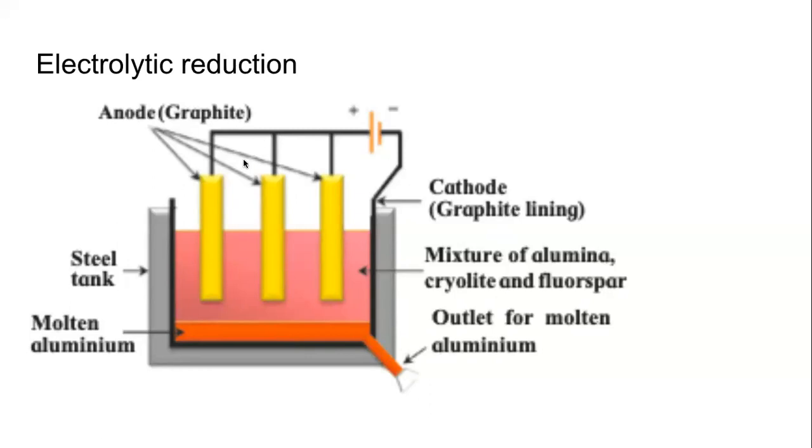So the anodes are in the shape of rods. These yellow things, these are graphite rods. But the cathode is not in the form of rods. It is in the shape of the lining of the container, the electrolytic cell. Lining means a layer on the inside, that is cathode.